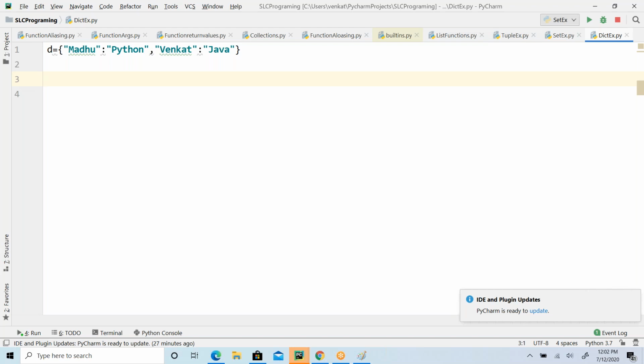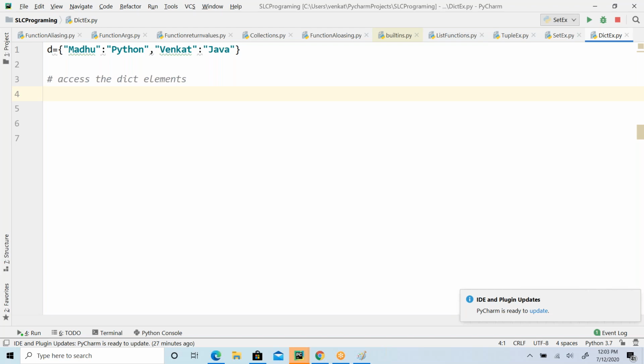So how to access the dictionary elements? Manikanta, I've just started with the dictionary. Frozen set is an immutable version of set. Other than that, everything is the same as set. Frozen set and set are exactly the same. The only difference is that frozen set is immutable. You are making an immutable set object. Set is mutable by default, right?